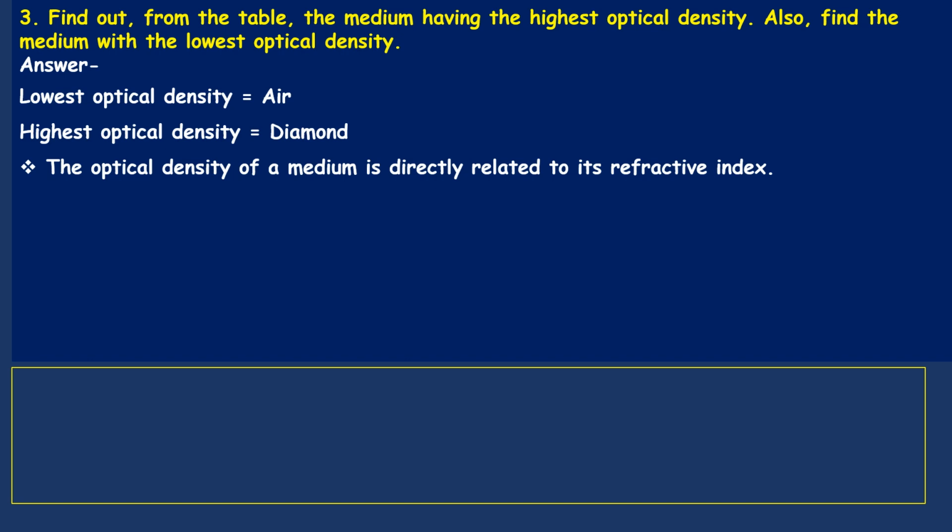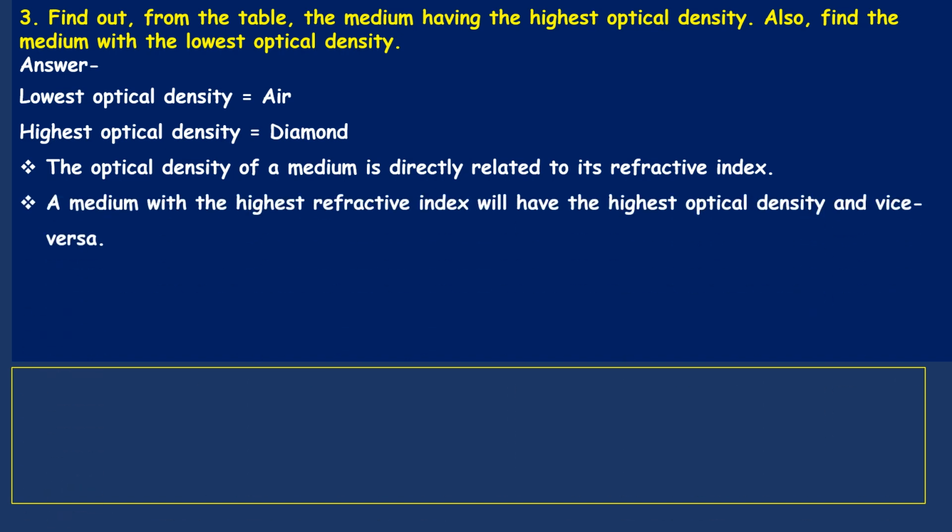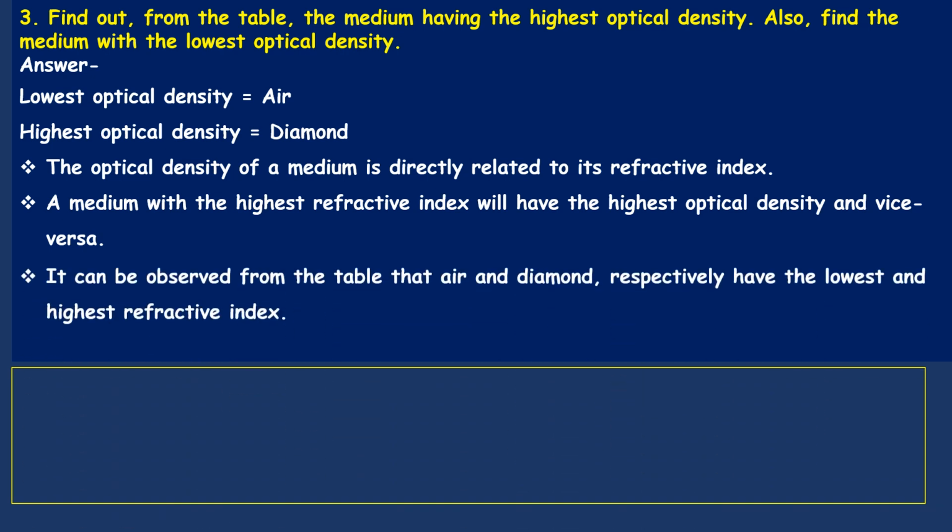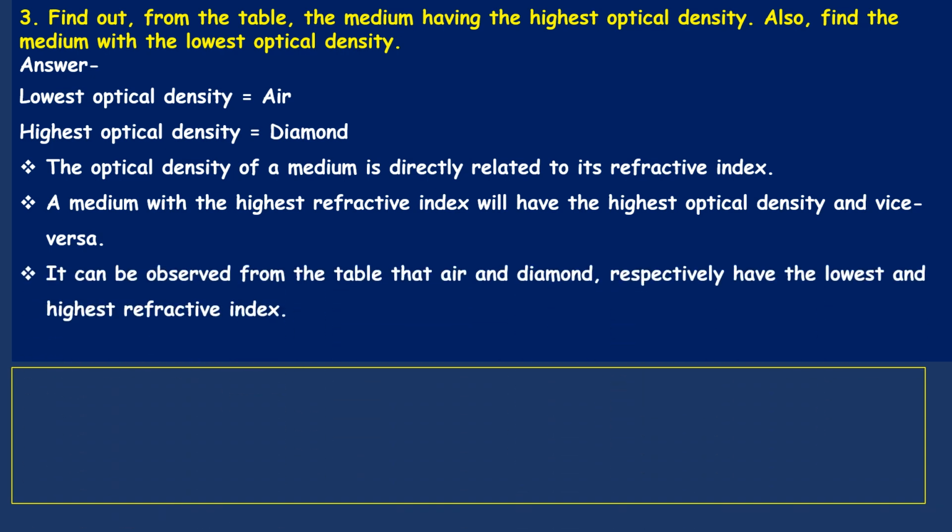So optical density and refractive index are directly proportional to each other. Optical density and speed of light are inversely proportional to each other. A medium with the highest refractive index will have the highest optical density and vice versa. It can be observed from the table that air and diamond respectively have the lowest and highest refractive index.